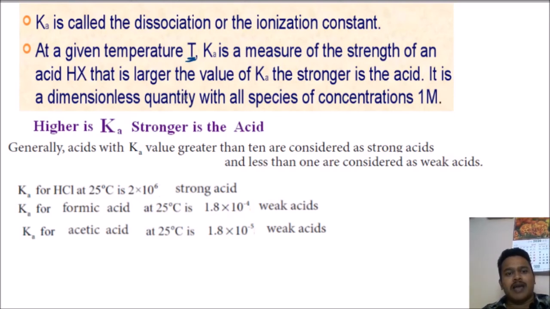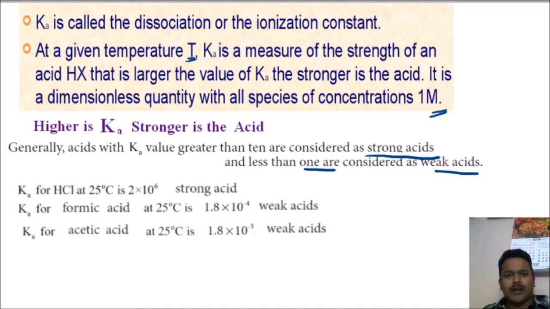It is a dimensionless quantity with all species concentrations in molarities. Higher the Ka, stronger is the acid. Generally, acids with Ka value greater than 10 are considered strong acids, and less than 1 are considered weak acids. And it is a dimensionless quantity.